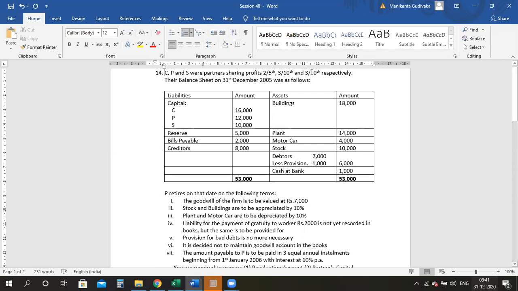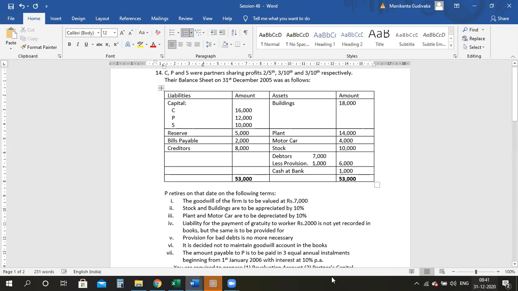So first we need to make the old ratio properly arranged with the proper denominator, and then only we can find out what the original old ratio is. So that calculation will be there in this problem, because it is 2 by 5, 3 by 10th, and 3 by 10th. So we need to concentrate on that part.